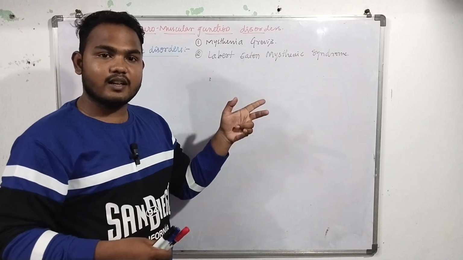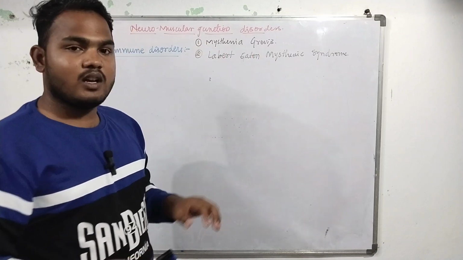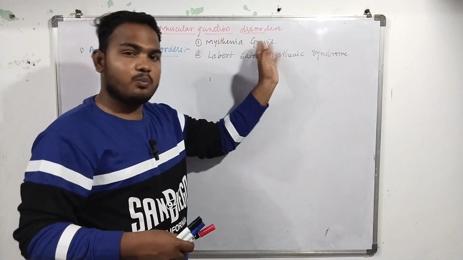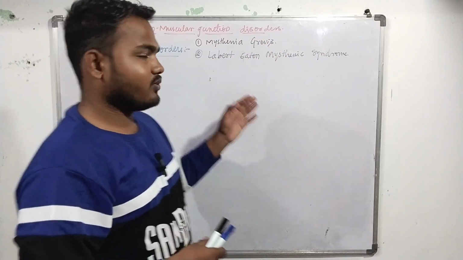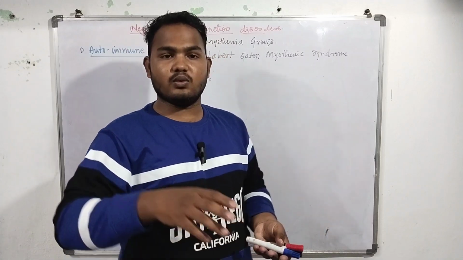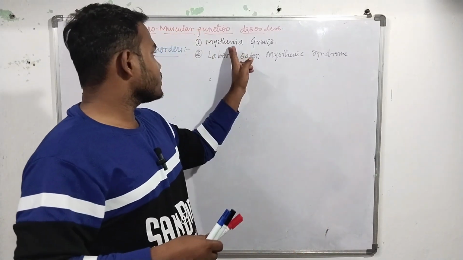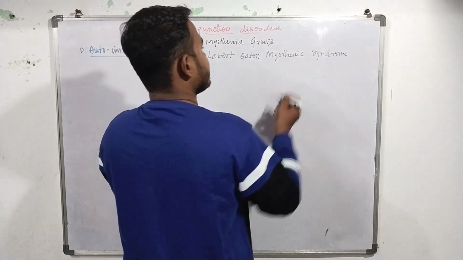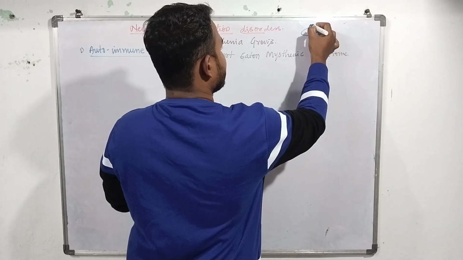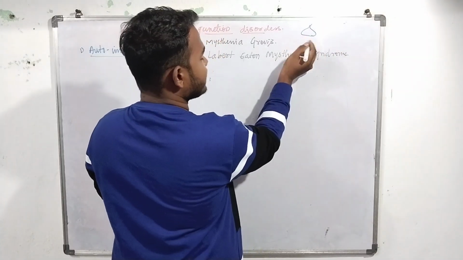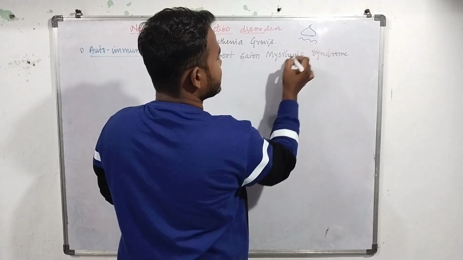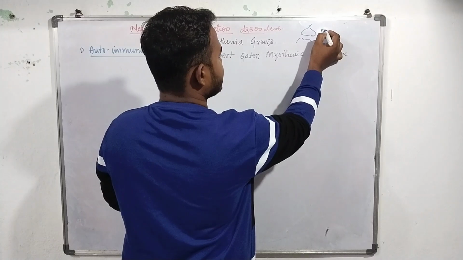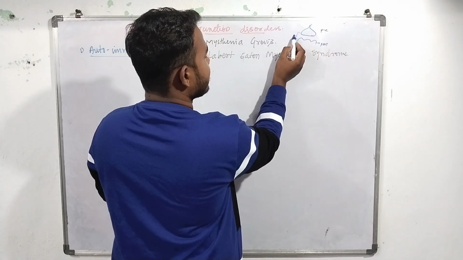The main clinical difference between these two is where the impairment is present. In myasthenia gravis the defect is in the postsynaptic side. If you want, you can see it here: this is the end of the nerve fiber, the presynaptic nerve, this is the muscle, the postsynaptic side, and the space between these two is the synaptic cleft.